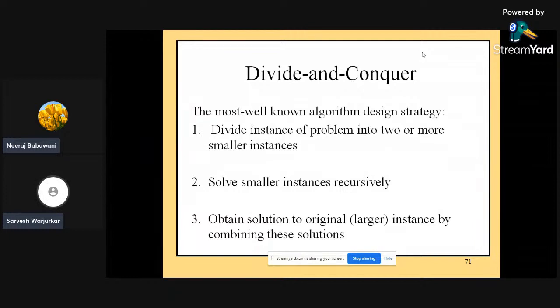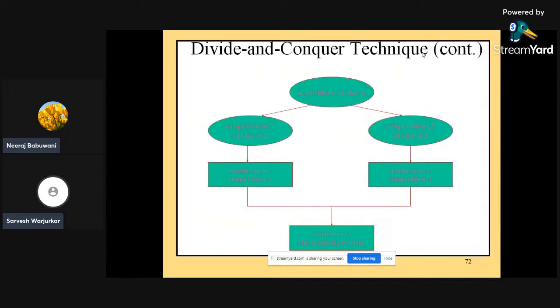In the divide and conquer approach, the problem is divided into smaller sub problems, and then the sub problems are solved independently. We can obtain the solution to the original instance by combining these solutions again. After dividing, we need to again break it down. For example, this is the diagrammatic representation of the same.